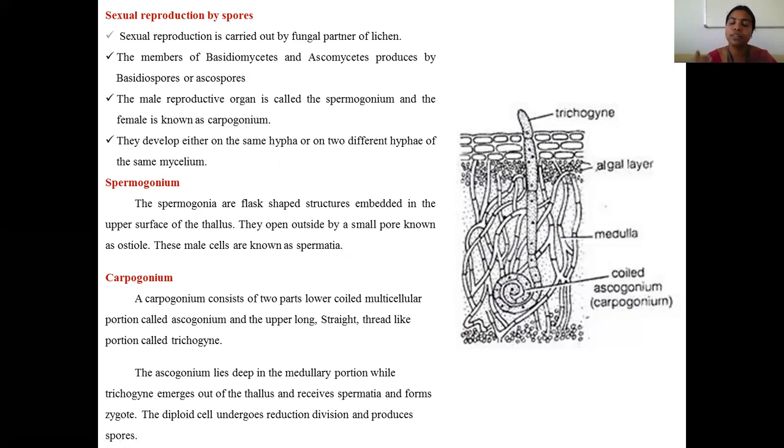After the zygote, it undergoes reduction division and produces ascospores if it is by Ascomycotina fungi, or basidiospores if it is by Basidiomycotina fungi.